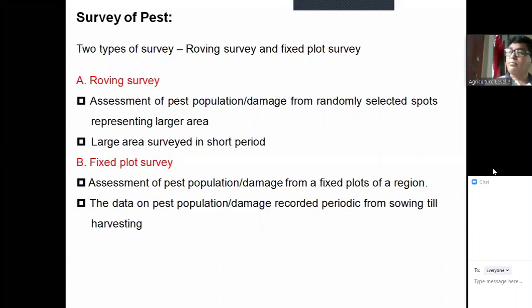And how long will we take the data? How long will we make the survey? From the seed sowing to harvesting, or tillering to harvesting. Sorry, planting to harvesting. So this is called fixed plot survey. Clear?